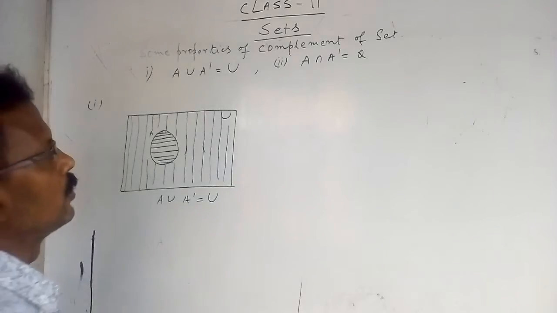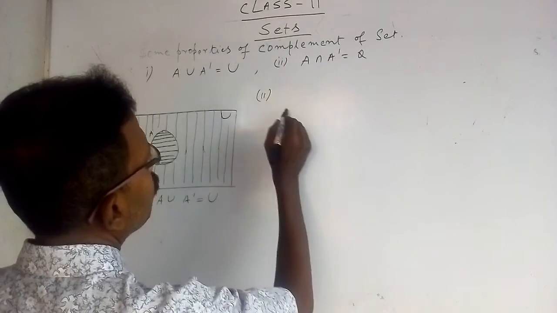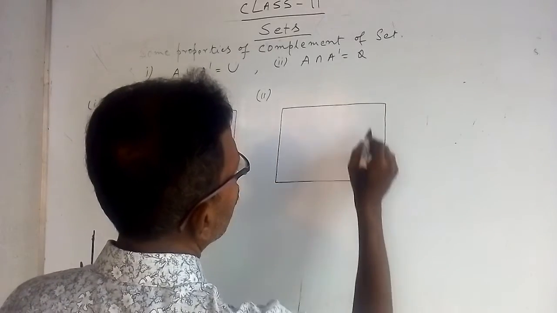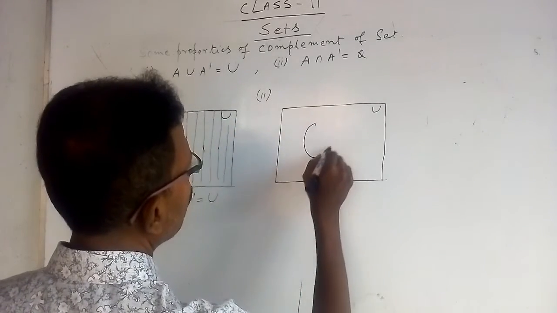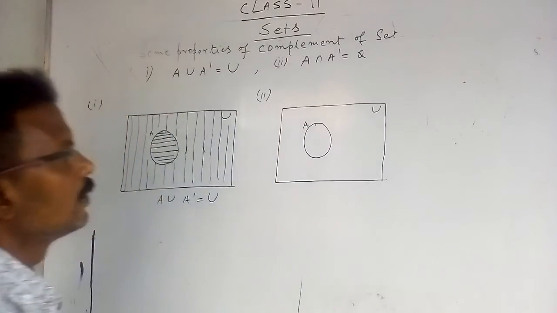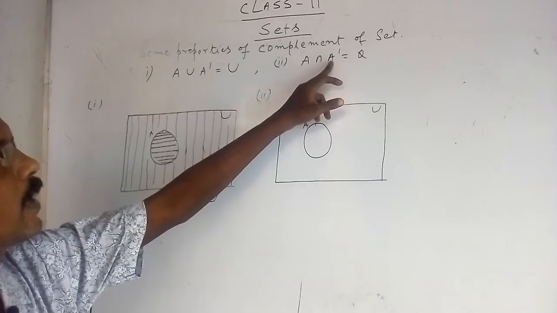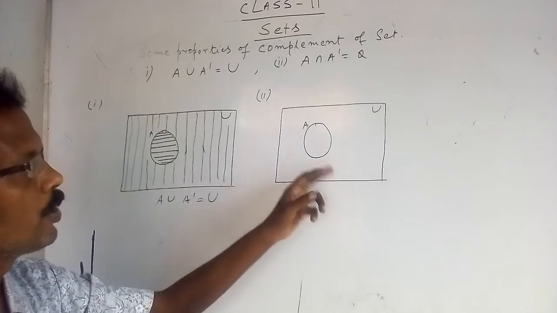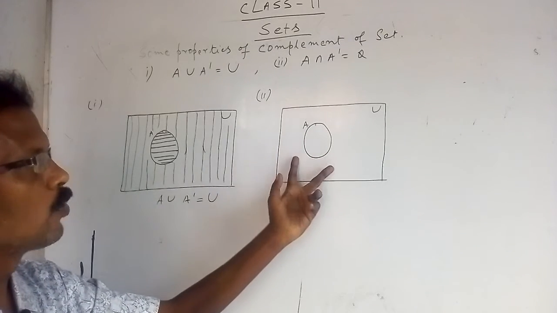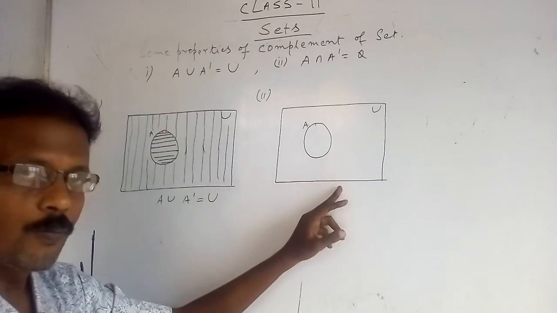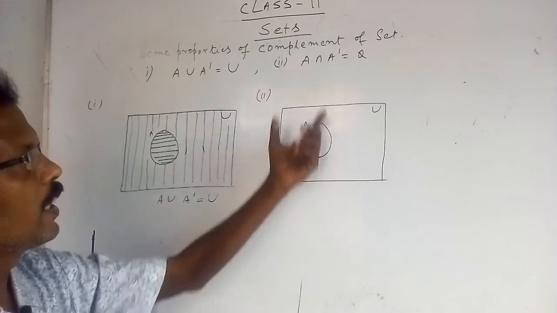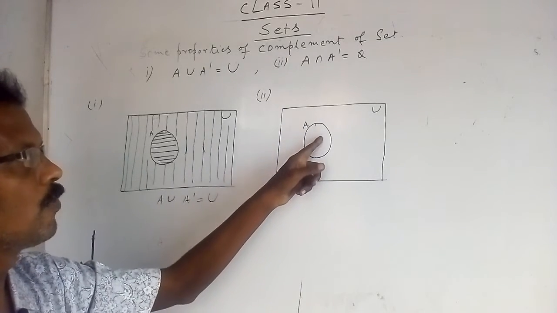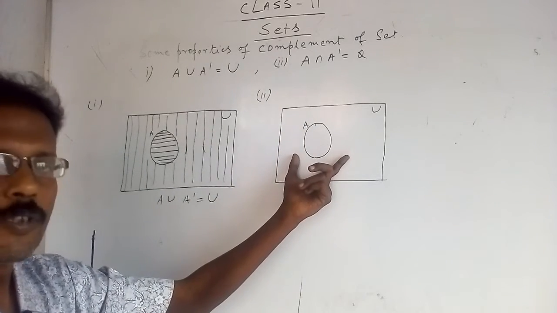Now come to the next point, number 2. Draw again a universal set U and A. Now A intersection A complement, that is the common region between inside of A and outside of A, which is not possible at all, because A complement means the outside region of A and A means the inside region of A. There is no common region between them.